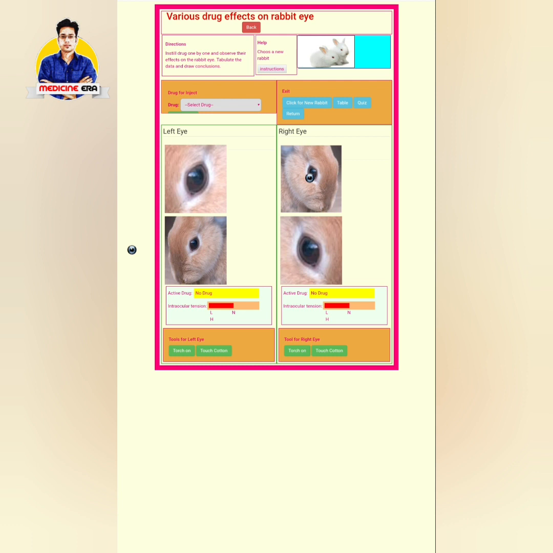Basically, in the case of different drugs and their effects on the eye, cholinergic drugs and anticholinergic drugs have two different effects on the eye, whether human or any animal eye. Cholinergic drugs are mainly used to constrict the pupil of the eye, and anticholinergic drugs are used to dilate the pupil of the eye. So in this experiment we are using both types of drugs, one cholinergic and one anticholinergic.